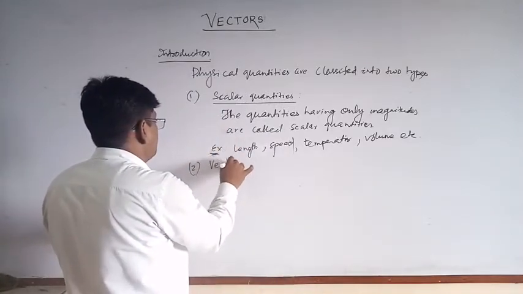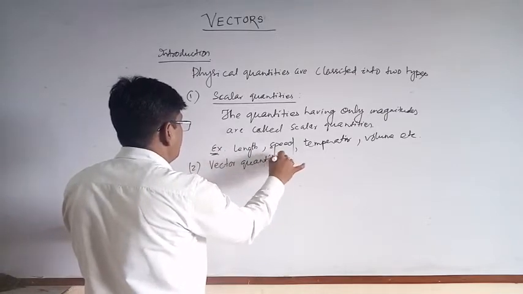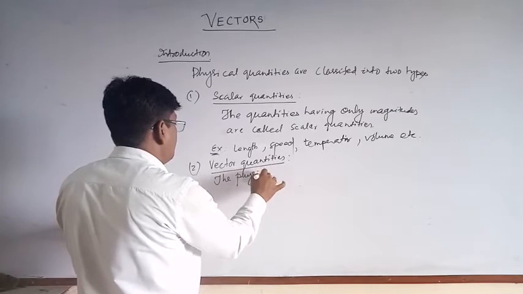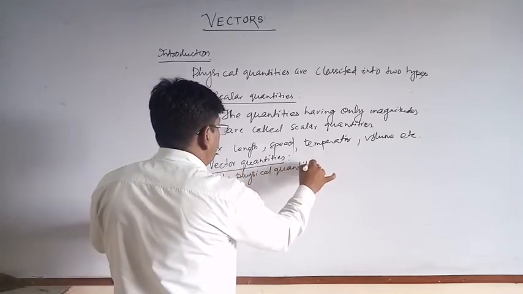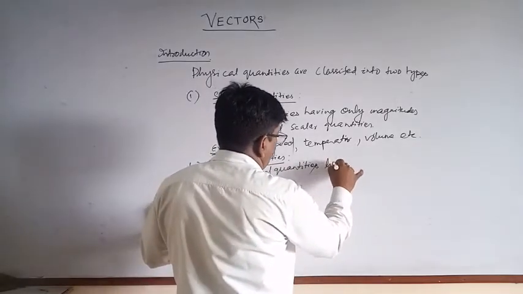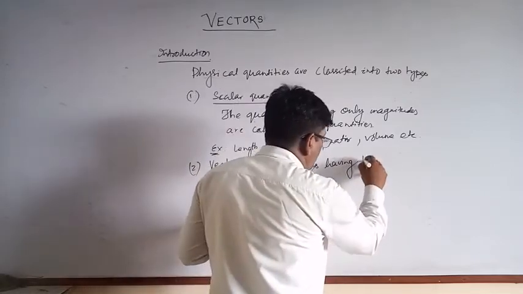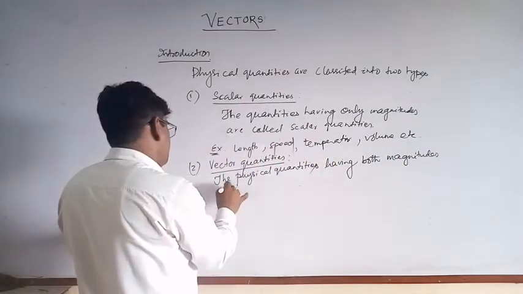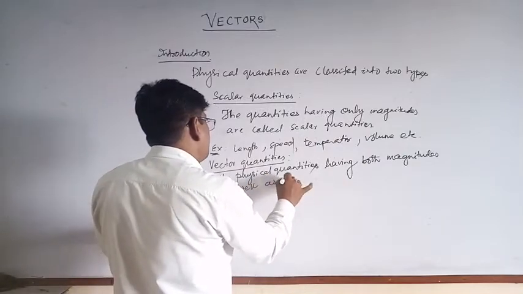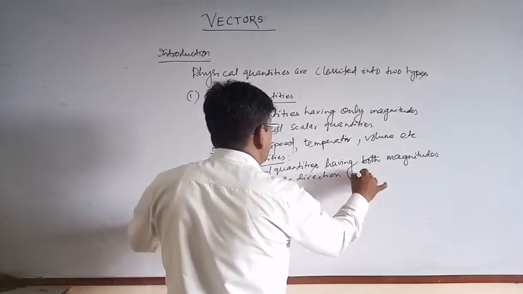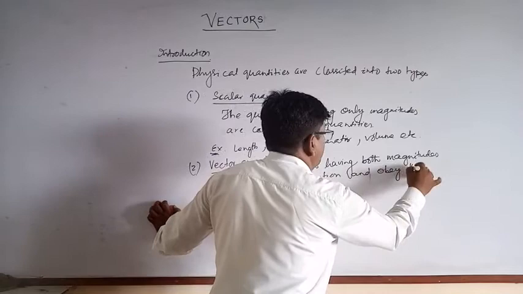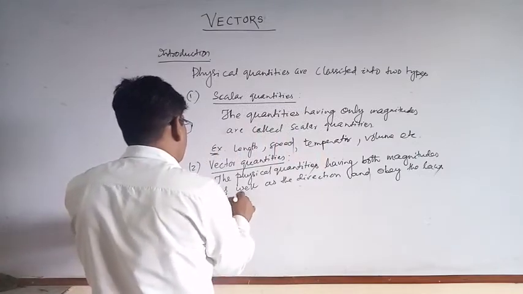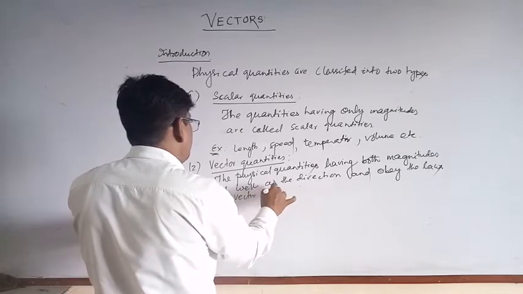What is then the second type of physical quantities? That is vector quantities. The physical quantities having both magnitude as well as direction and obey the laws of vector addition.